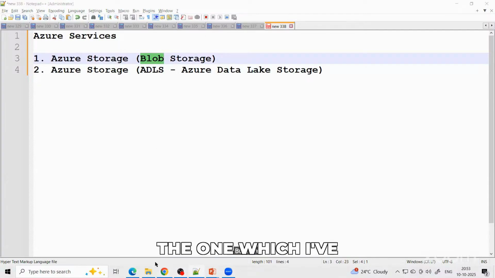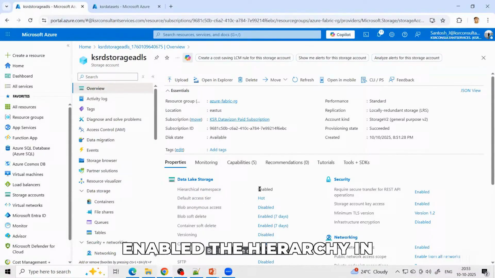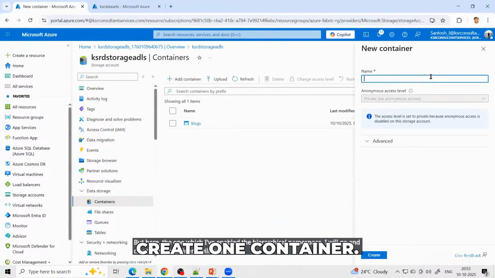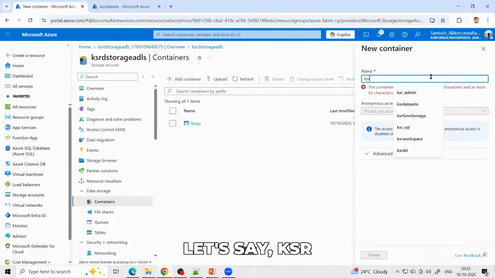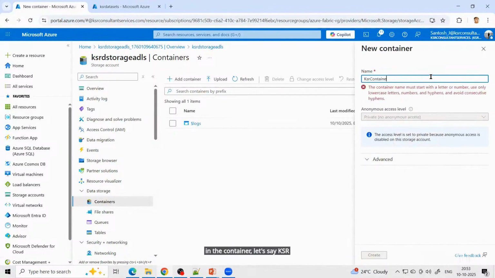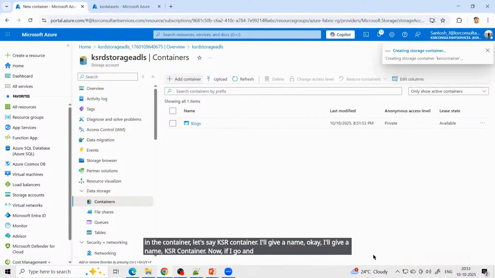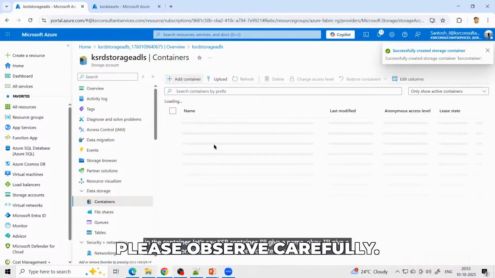But here, the one which I've enabled the hierarchical namespace, I will go and create one container. In the container, let's say I'll give a name, KSR container. Now, if I go and create it, now please observe carefully.